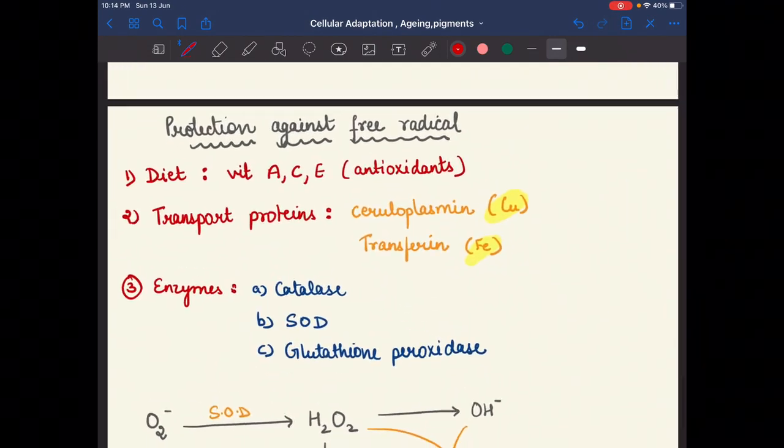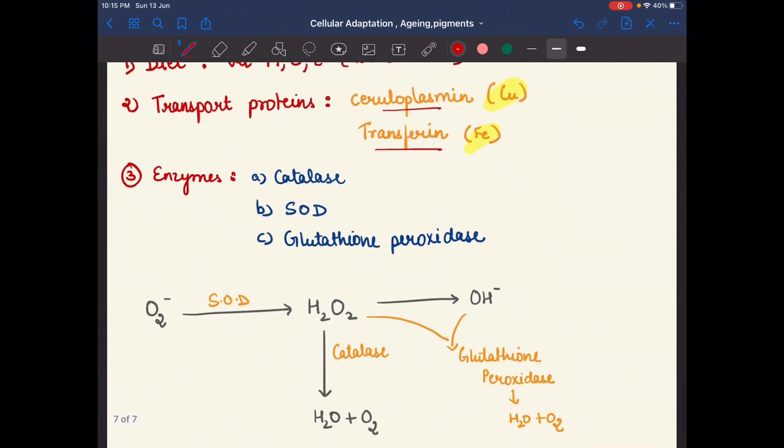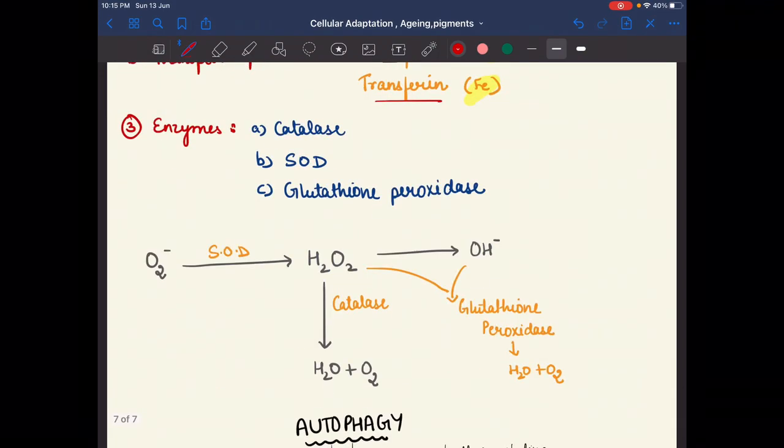Now the protection against free radicals. How can we protect against free radical injury? We can protect by increasing in the diet vitamins A, C and E, meaning that increasing the level of antioxidants will reduce the free radical injury. And transport proteins like ceruloplasmin and transferrin. And we can also increase protection by some enzymes like catalase, superoxide dismutase and glutathione peroxidase.